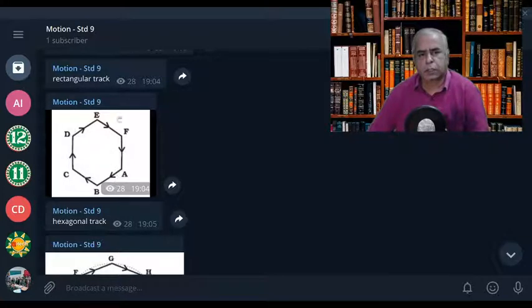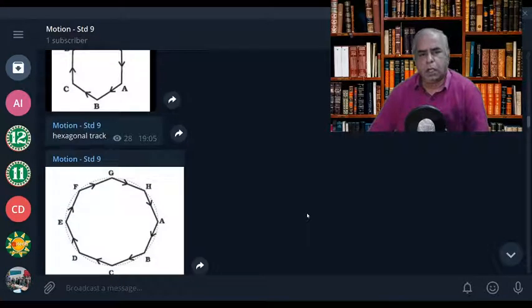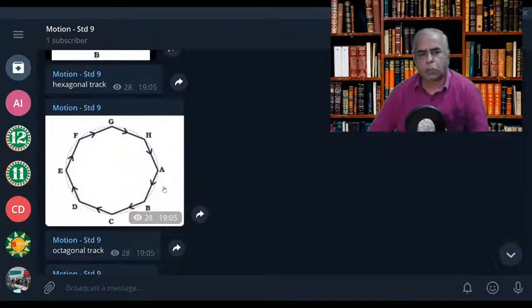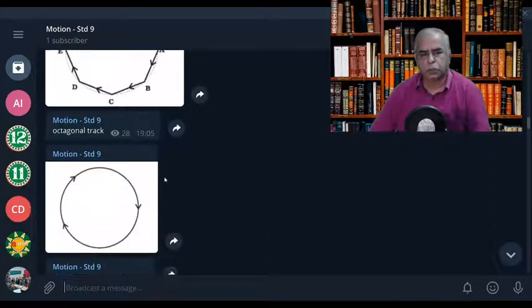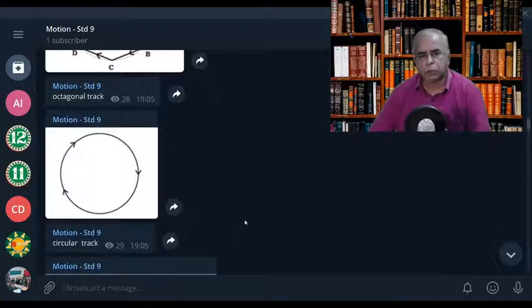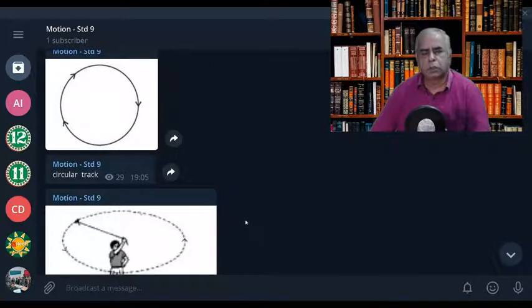It is a hexagonal track. And this is an octagonal track. But the final displacement is 0 because it has reached the original position. And this is the circular motion. Do you understand? So you start somewhere and reach the same position. So it is circular motion.